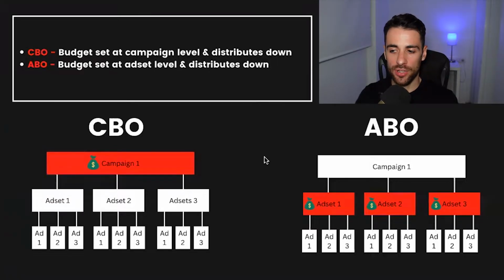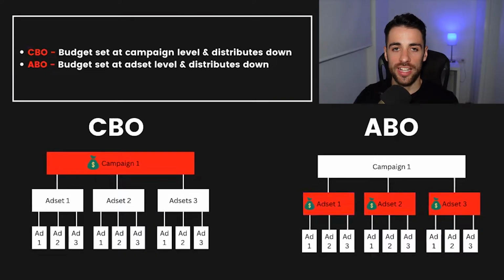In an ABO campaign, however, the campaign just acts as a shell and you're setting the budget manually at the ad set level. And then what Facebook's going to do is automatically distribute that budget down amongst the ads only. So rather than doing it across the whole thing, ad sets and then ads, in an ABO campaign, we're setting the budget at each ad set whatever we want, and then Facebook automatically distributes it down amongst the ads.